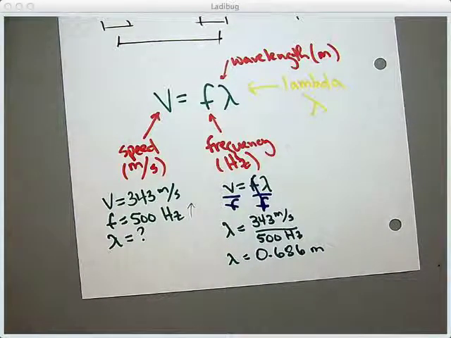As long as it stays in the same medium, same speed. Same thing with the pool of water. If I splashed and made a really big wave, it travels at the same speed as if I drop a paper clip in and make a very small wave. No difference in the speed, because it's the same medium.